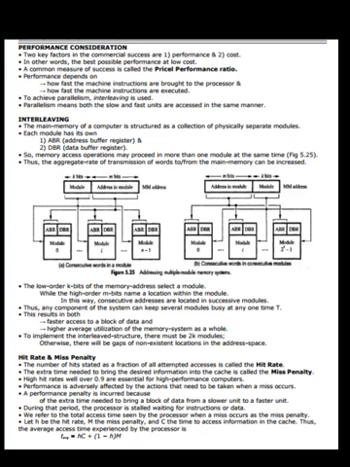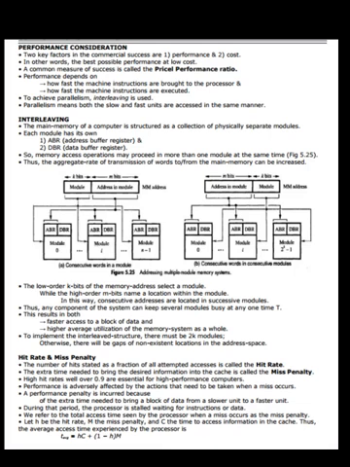Performance depends on how fast the machine instructions are brought to the processor and how fast the machine instructions are executed. To achieve parallelism, interleaving is used. Parallelism means both the slow and fast units are accessed in the same manner.